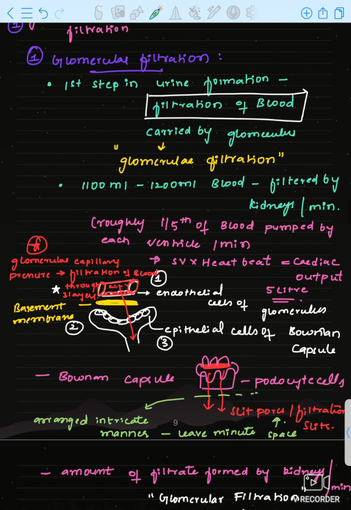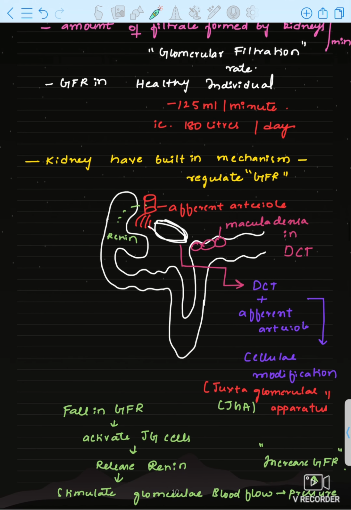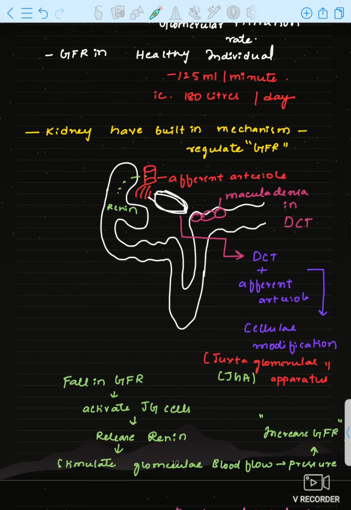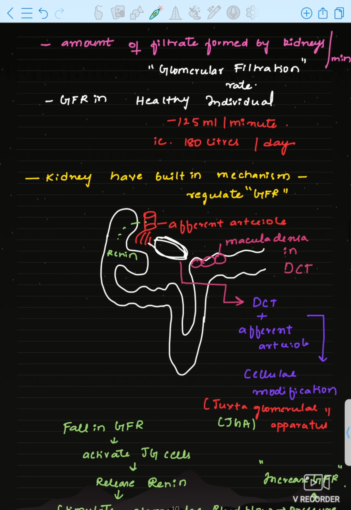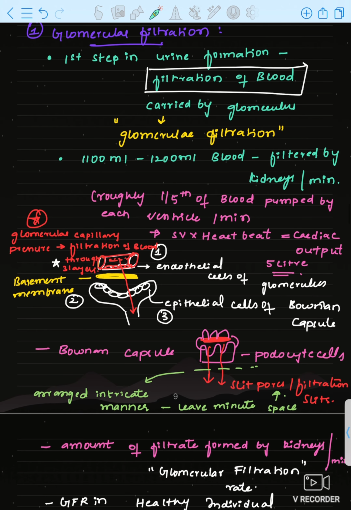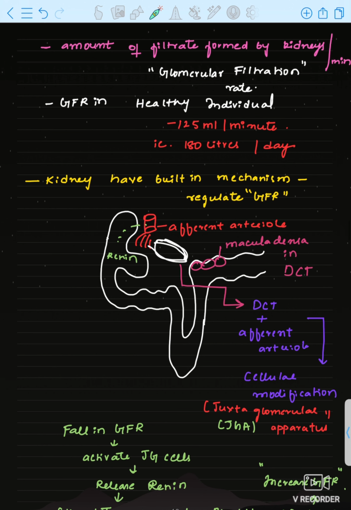So this is about glomerular filtration. See, roughly how much blood will be filtered by each kidney per minute? That is 1100 to 1200 ml of blood. That is roughly 1/5 of cardiac output. Okay, see, amount of filtrate.